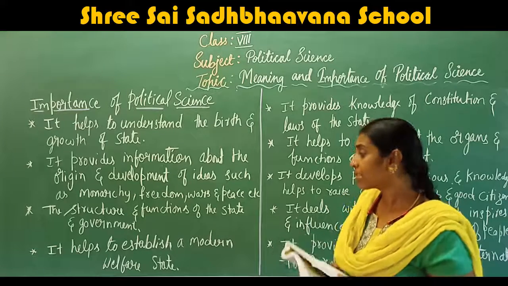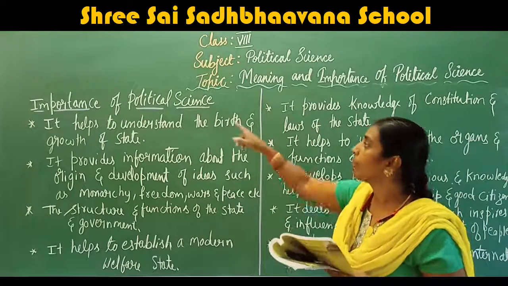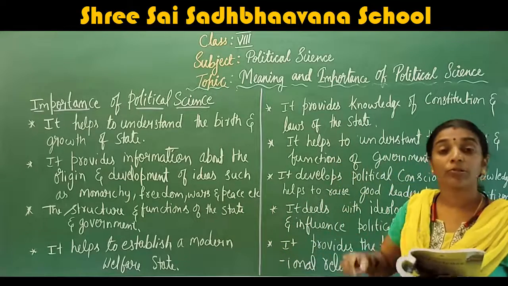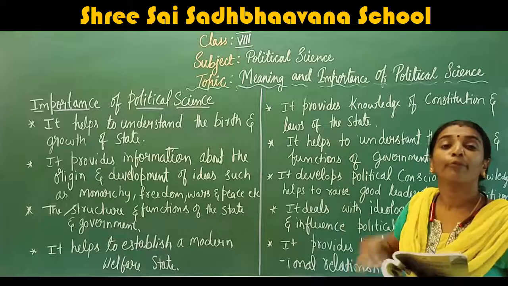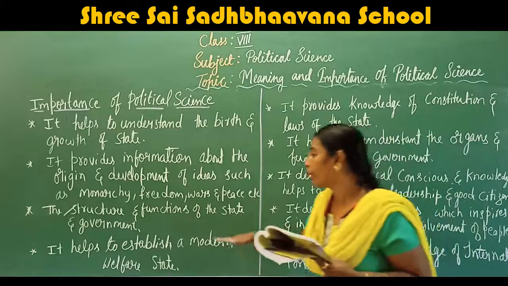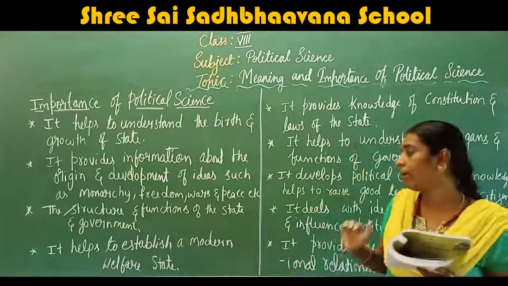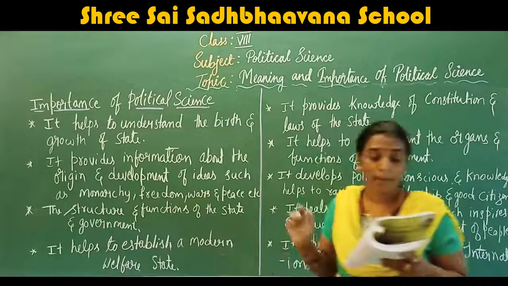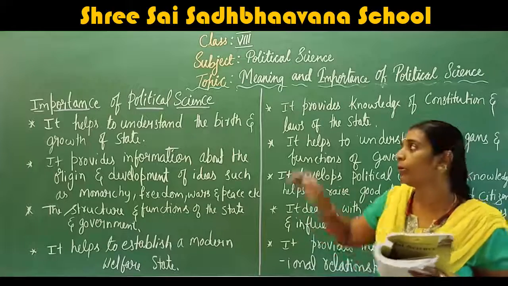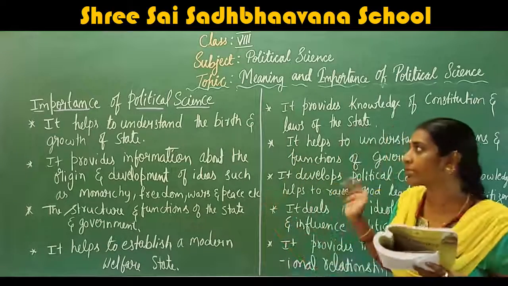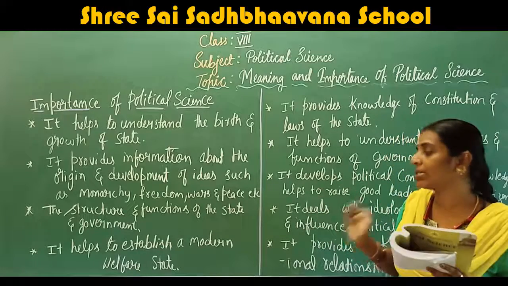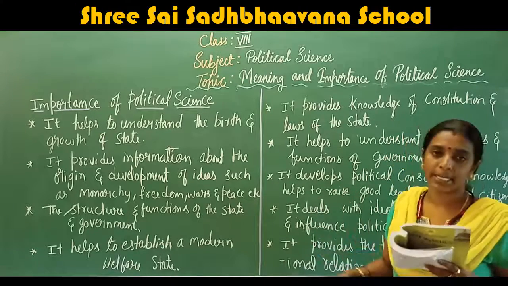Then we can build a well-governed future, that is the modern welfare state. So political science will help to establish a modern welfare state.